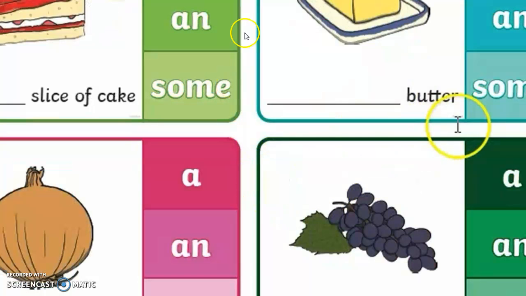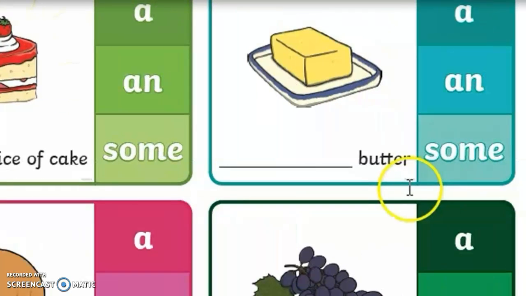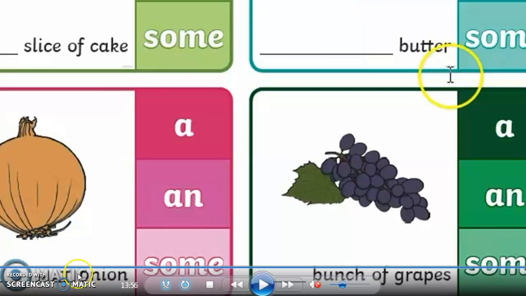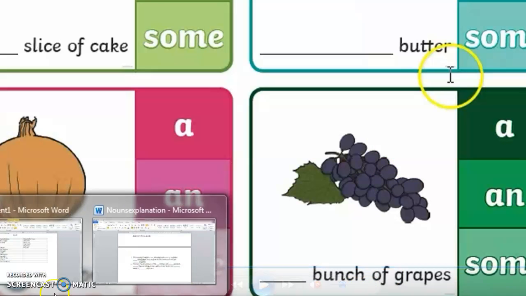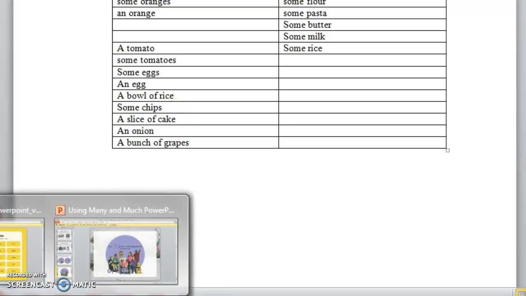Okay. We have a slice of cake. But butter is uncountable. We cannot count the butter, so some butter. Onion starts with a vowel letter, so an onion. And a bunch of grapes, it's one bunch of grapes, so we use a. And we go to the table: a slice of cake, an onion, a bunch of grapes, and some chips. Okay, so these are the nouns.